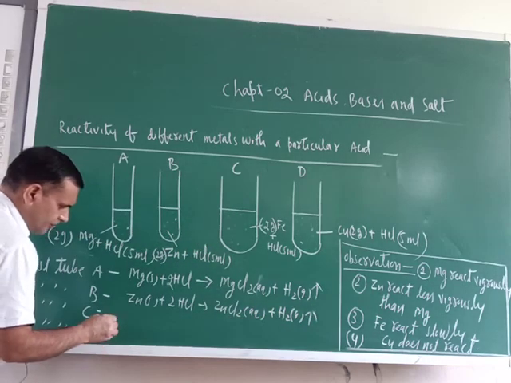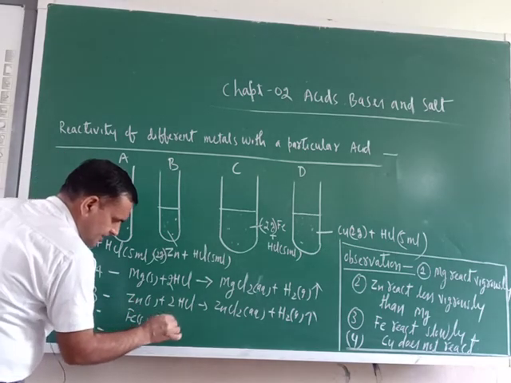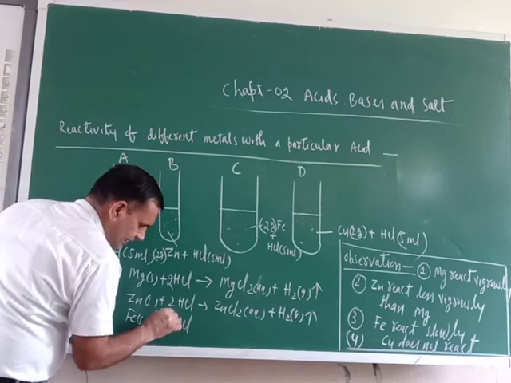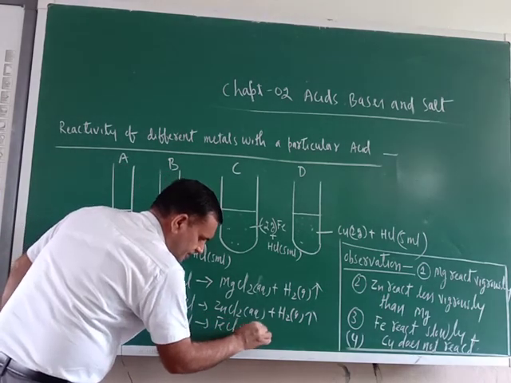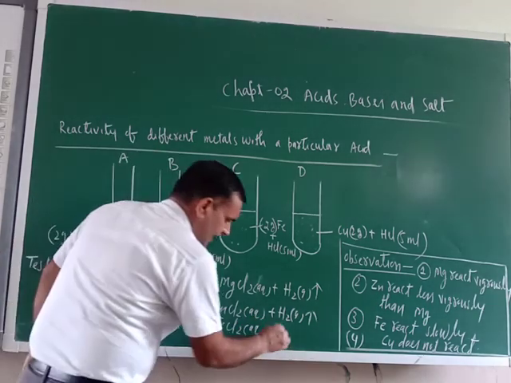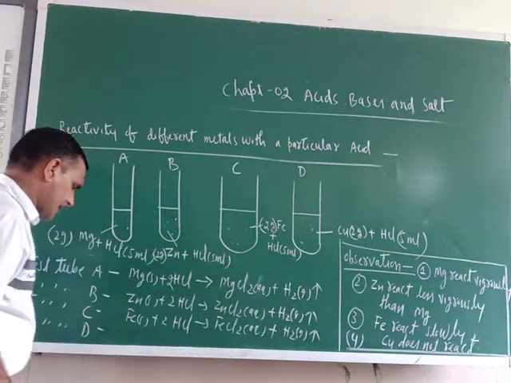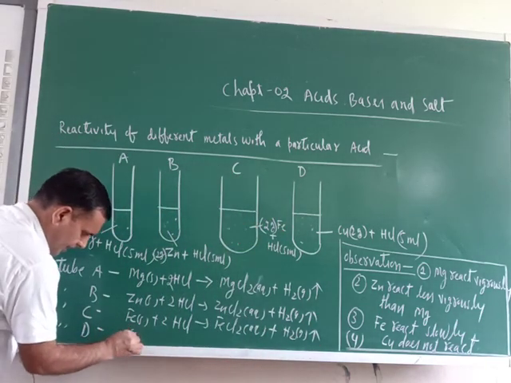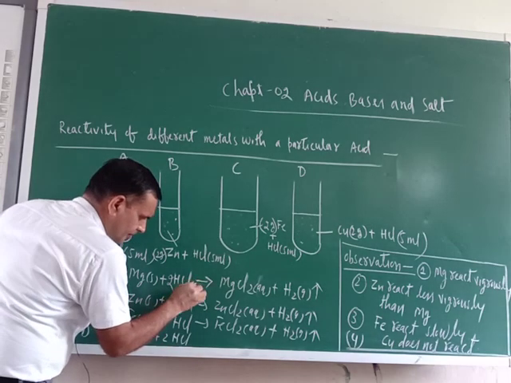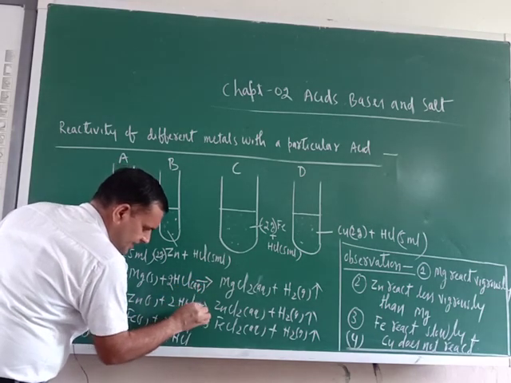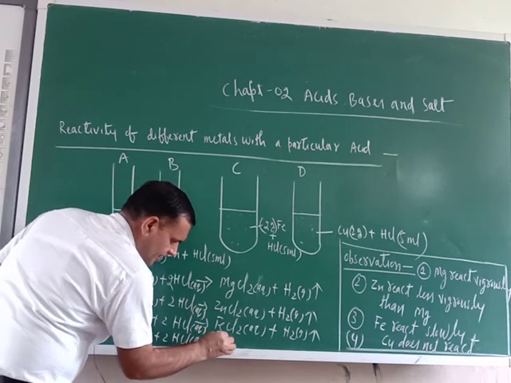In test tube third, what is there? Iron is there. Fe solid plus 2HCl gives FeCl2 aqueous, this is a salt, plus H2 gas. In all the cases, what is happening? Hydrogen gas is involved. The next one is copper solid plus 2HCl. Always remember, HCl is aqueous. What is the meaning of aqueous? Means dilute only.